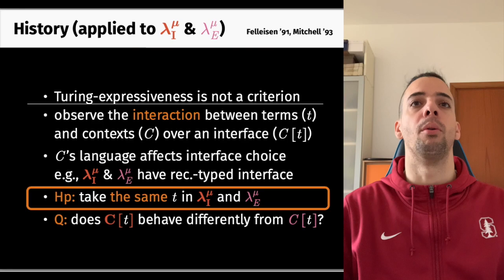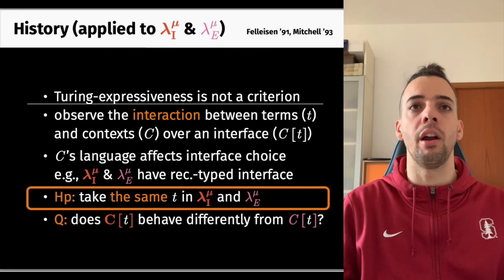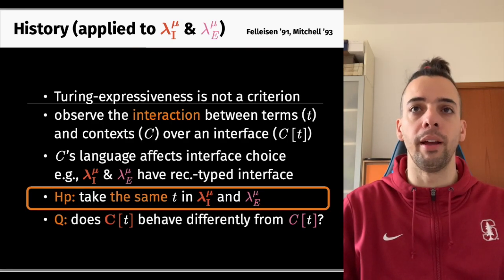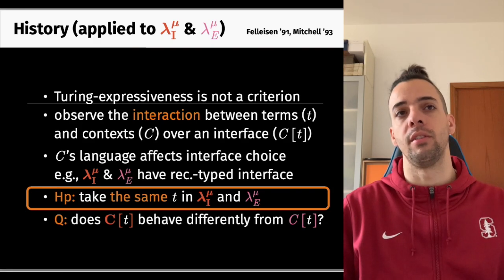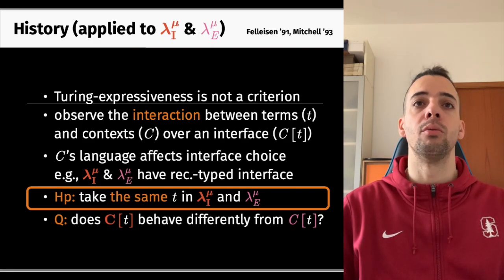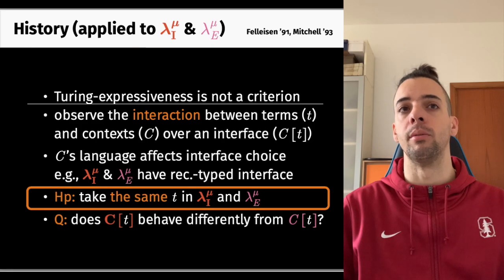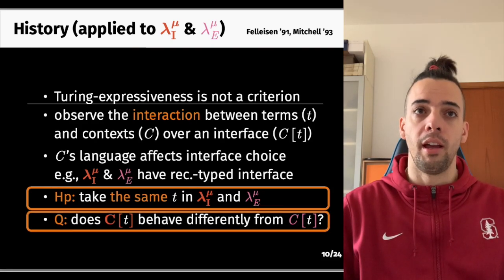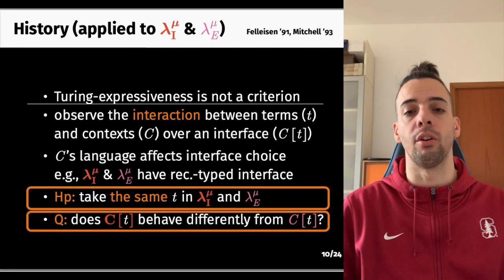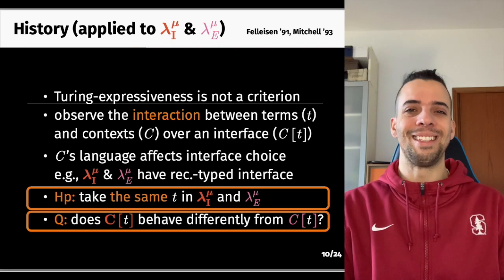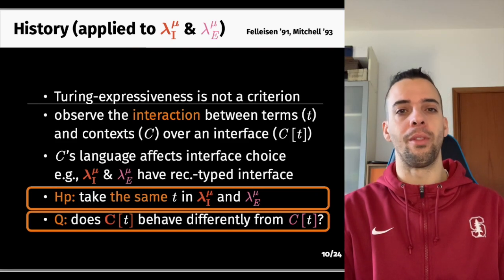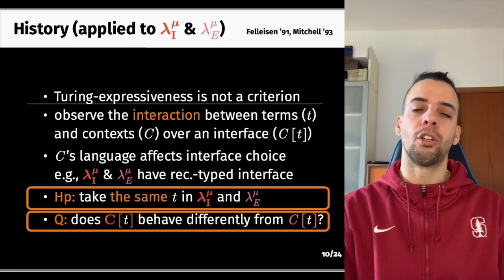There are two key points that I want to explain in order to clarify why this is a correct way to reason about language expressiveness. The first one is, what do we mean by take the same term T? And the second one is, how can we compare behavior across languages? In other words, is an EQUI context able to interact with T in a way that an ISO context cannot?